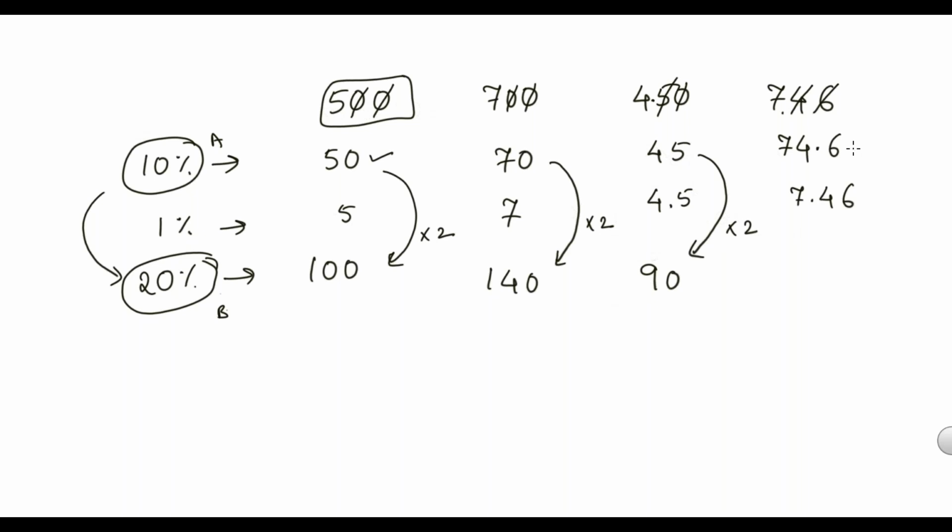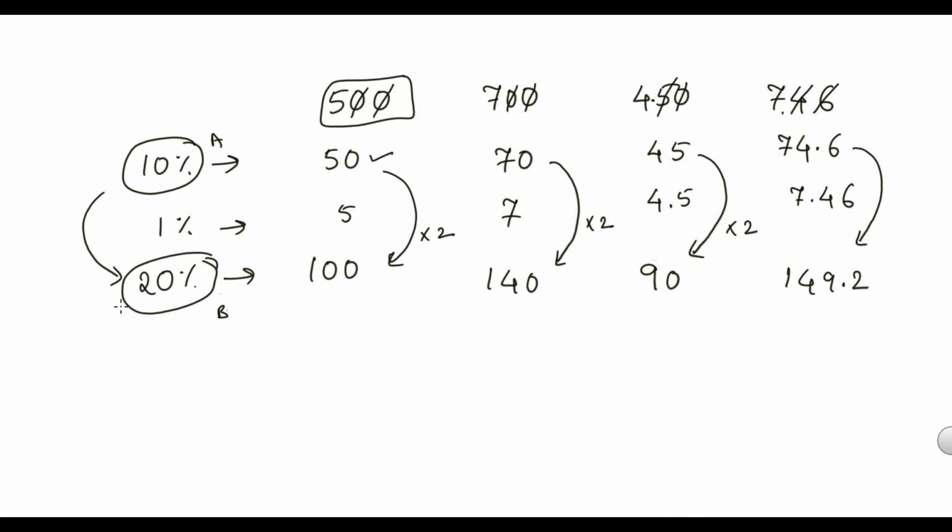So what is 20% of 746? Double of 74.6, that is 149.2. This is how we calculate 20%.